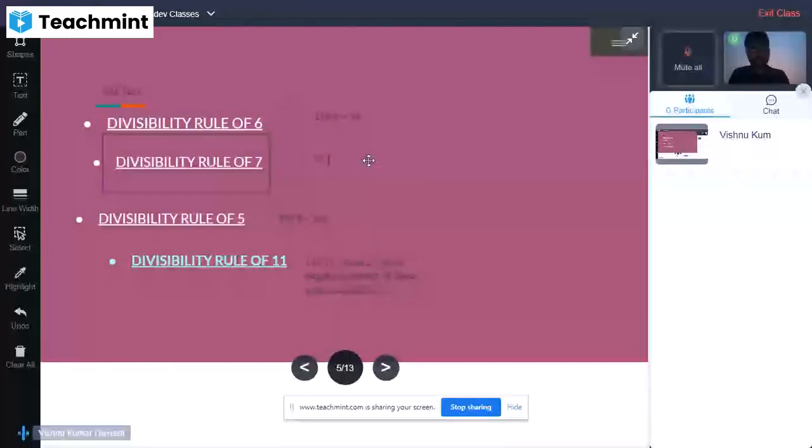When we divide 35 by 7, the result of this division will be 5. 5 7s are 35.